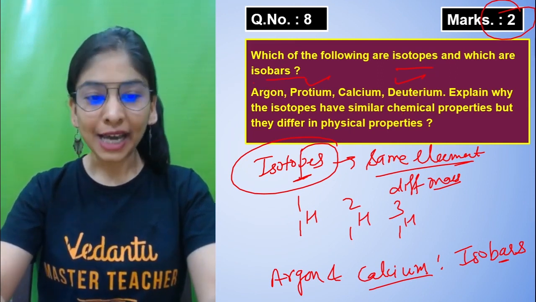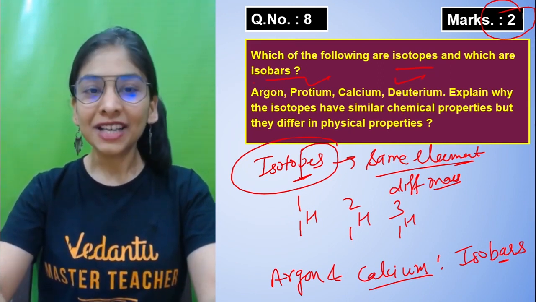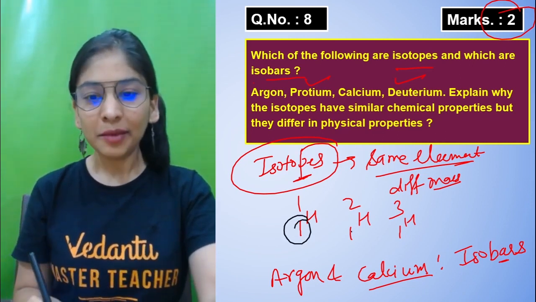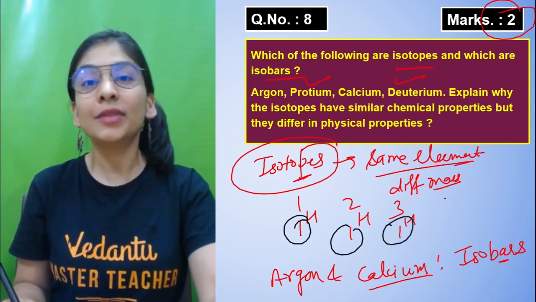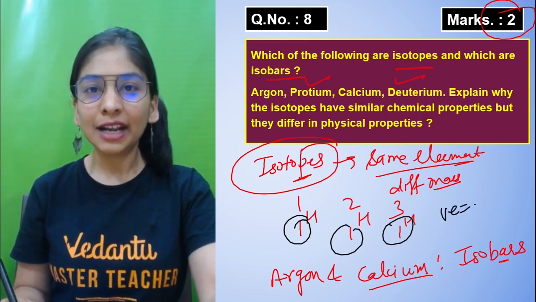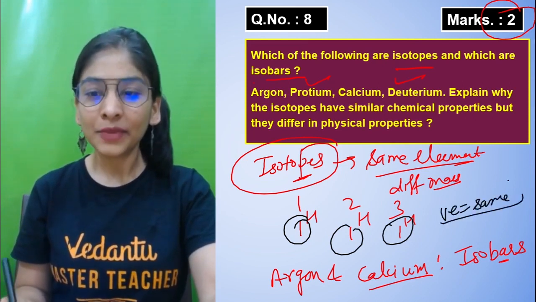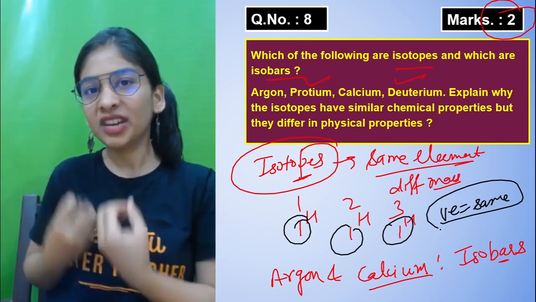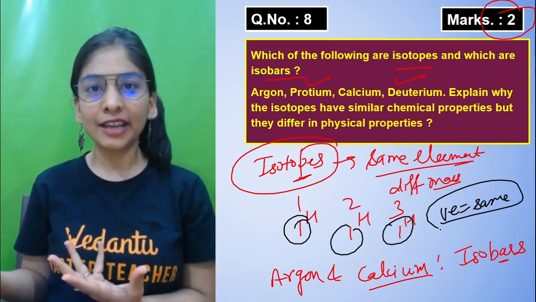So when I talk about isotopes, students, they have the same chemical properties because the element is the same. Element same means their electrons will be the same, their valence electrons will be the same. Electrons in the last shell will be the same, and if electrons are the same, the same way they are going to donate, gain or share their electrons.